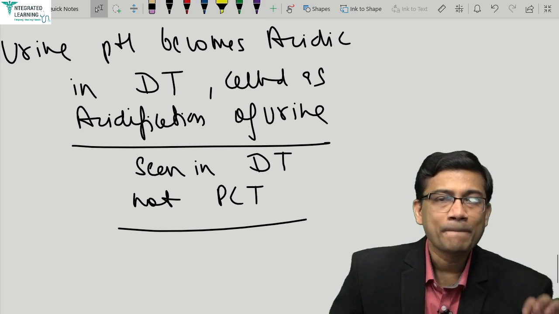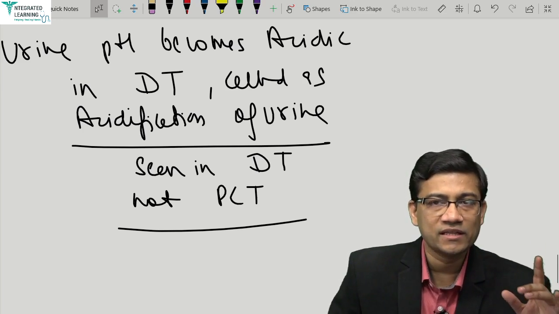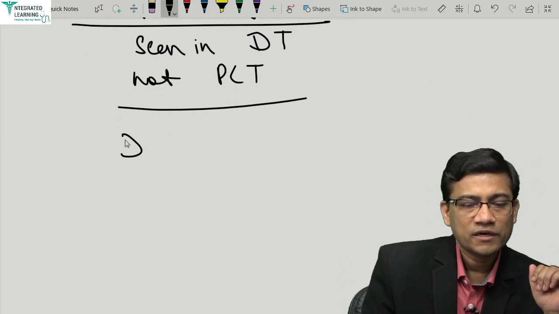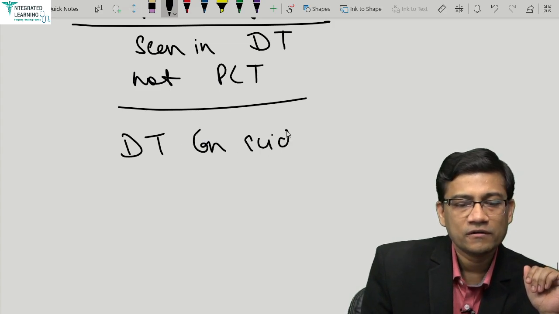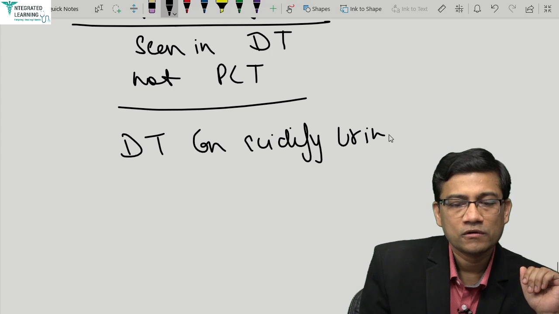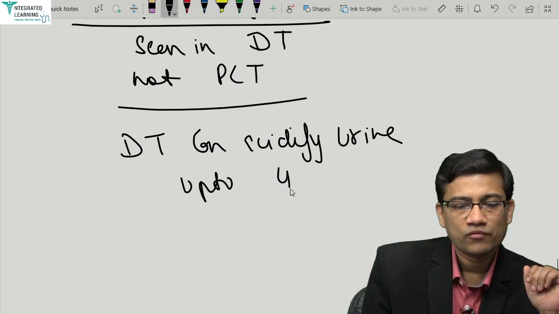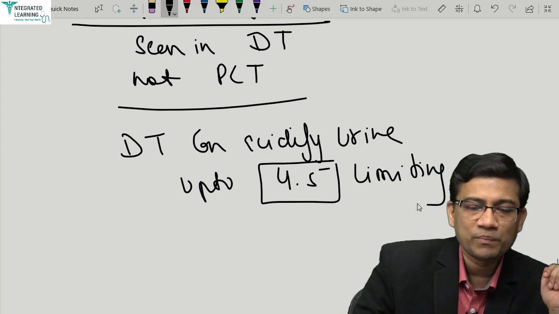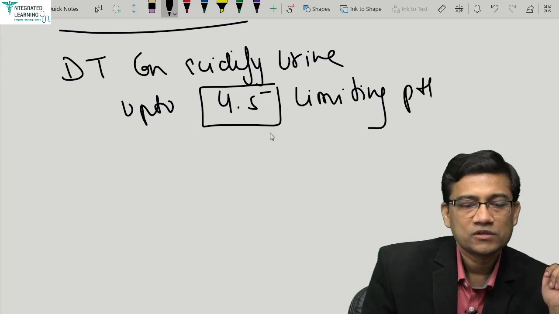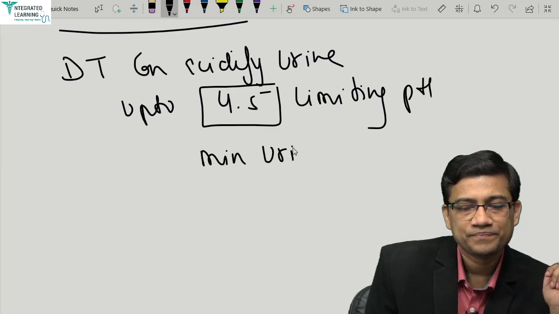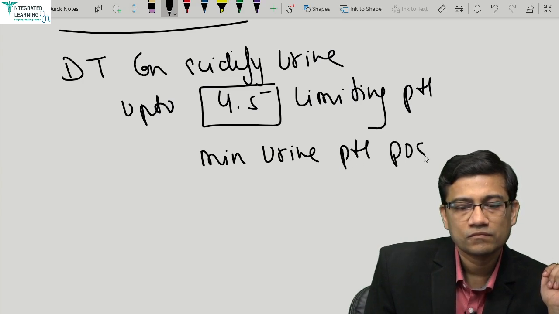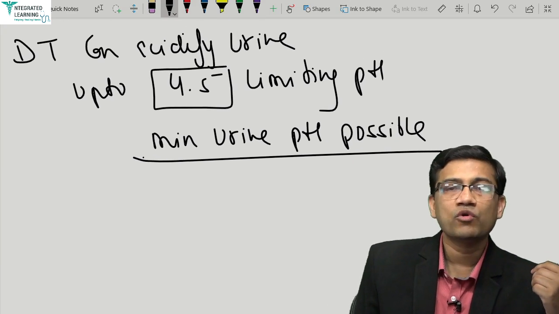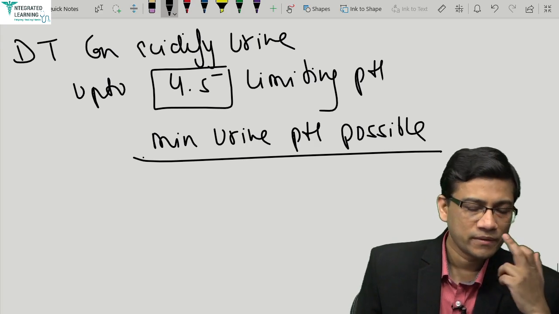So what is lacking in the PCT? The ability to acidify the urine is lacking in the PCT. Now what is the value you can acidify to? The DT can acidify urine up to 4.5, a value called the limiting pH. So the minimum urine pH possible is 4.5. What is the minimum urine pH we can create? It is 4.5, called the limiting pH.